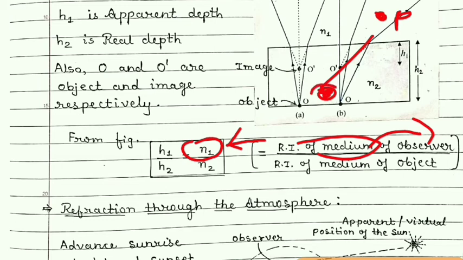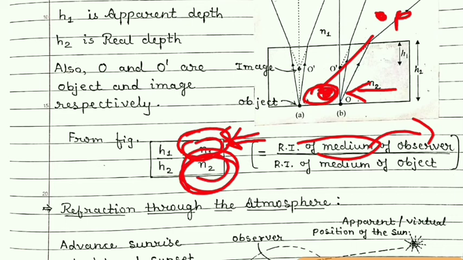Observation is now done from water because the fish is lying in the water. So in that case this will be the medium of water and this will be the medium of air. Here this ratio will remain the same. This will be the image height, and this will be for the object.